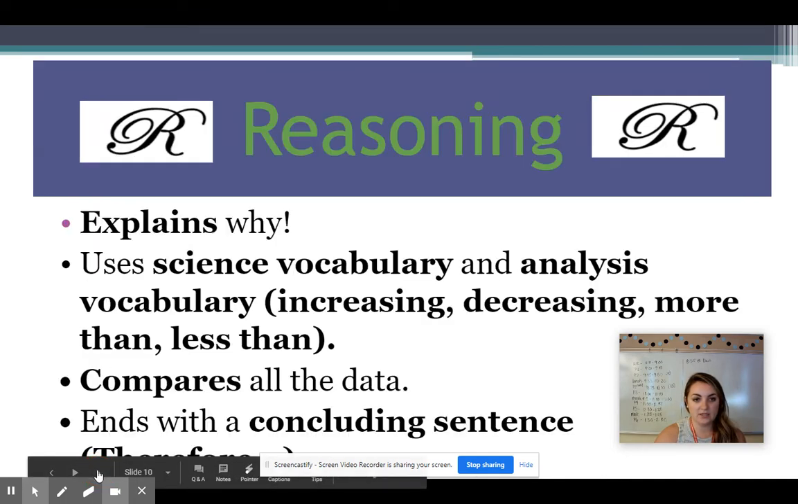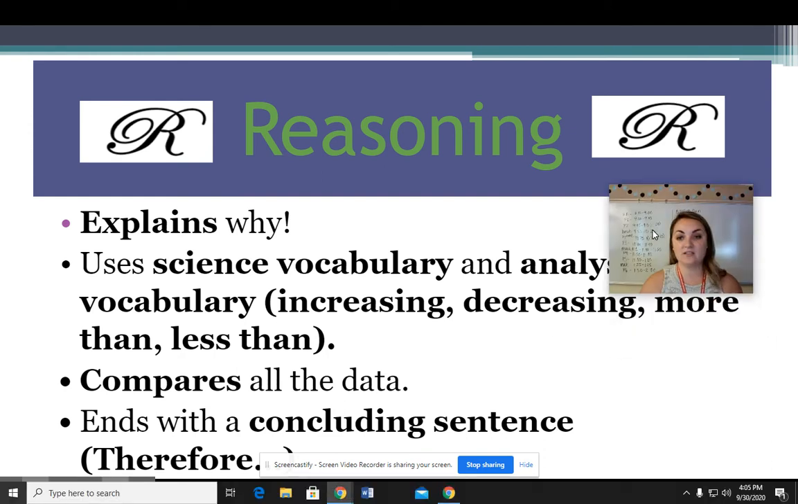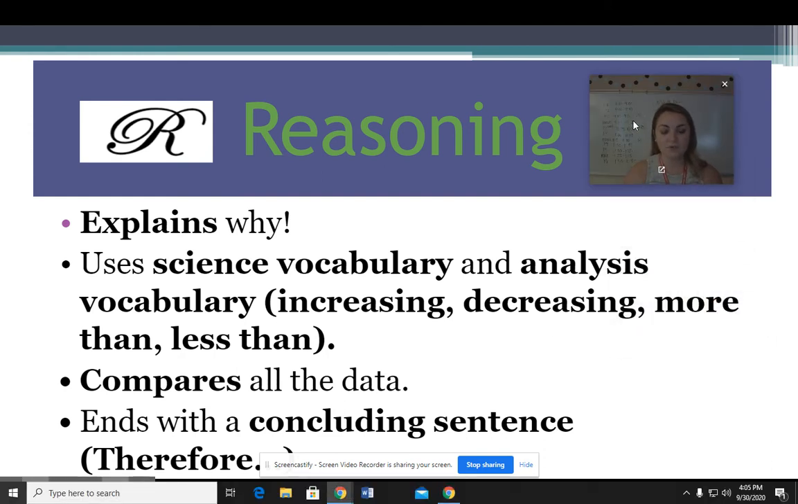And the last part is the reasoning. So this is where you actually explain why. And this is where you use your science vocabulary and your analysis vocabulary, like increasing, decreasing, more than, less than. This is where you actually use those comparing words. So you compare all the data that you're actually explaining. And you always want to end with a concluding sentence that starts with something like therefore. Okay, so when you're explaining why and the reasoning, you want to make sure that you use this analysis vocabulary so that you're telling the reader that you actually know why Russell Wilson having 34 touchdowns is the best quarterback, or why that makes him the best quarterback.